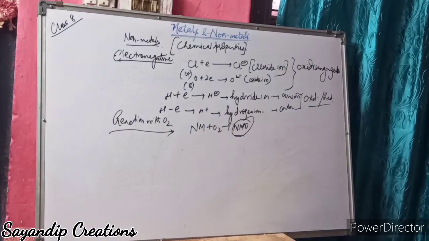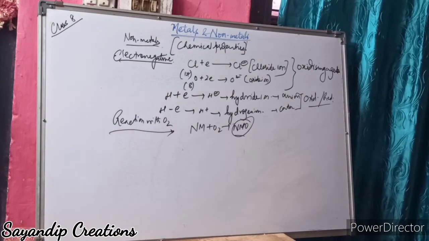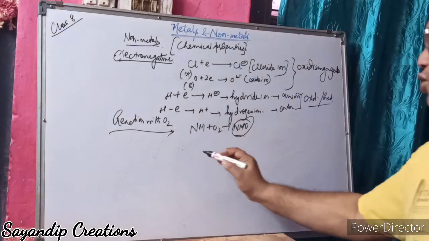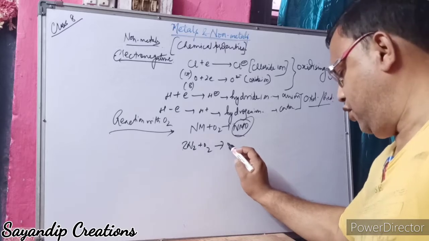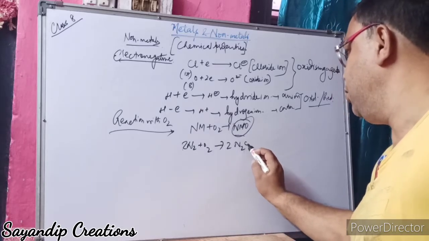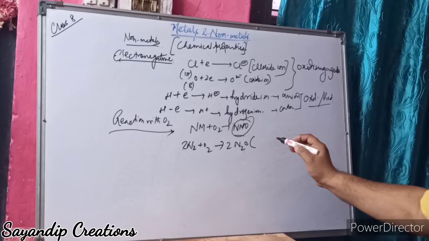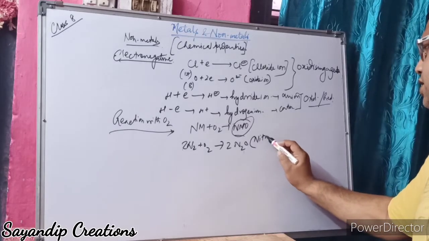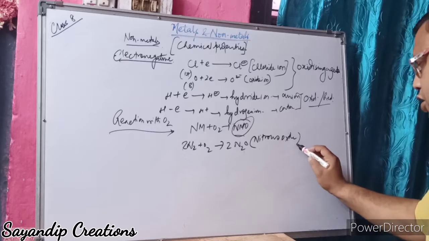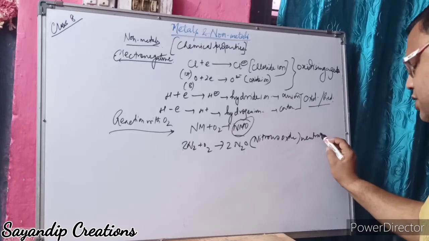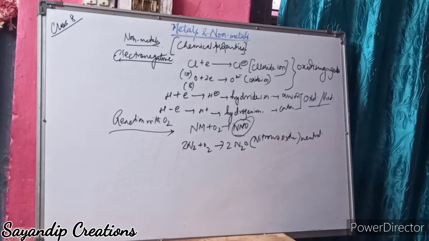Now nitrogen reacts with oxygen under different conditions to form different types of oxides. N2 plus O2 forms 2N2O, which is nitrous oxide, neutral in nature.